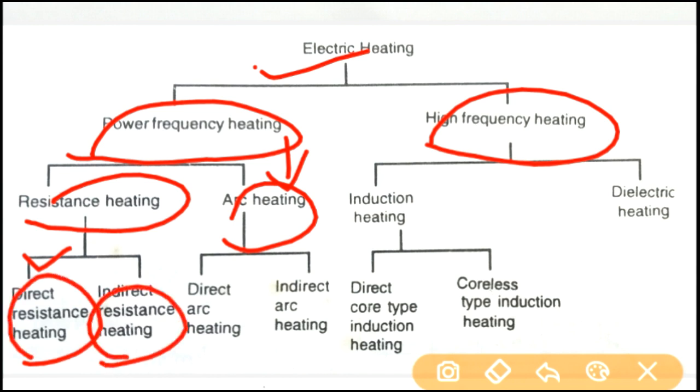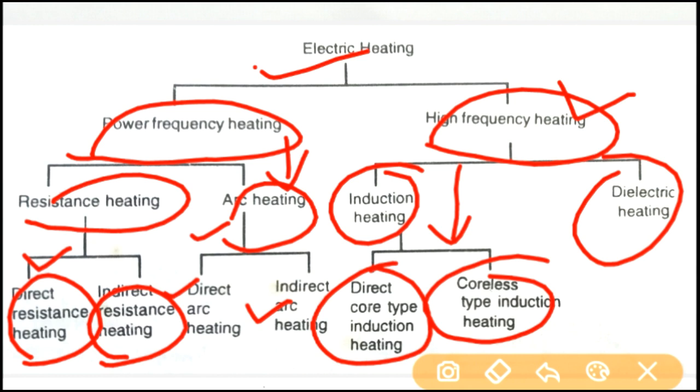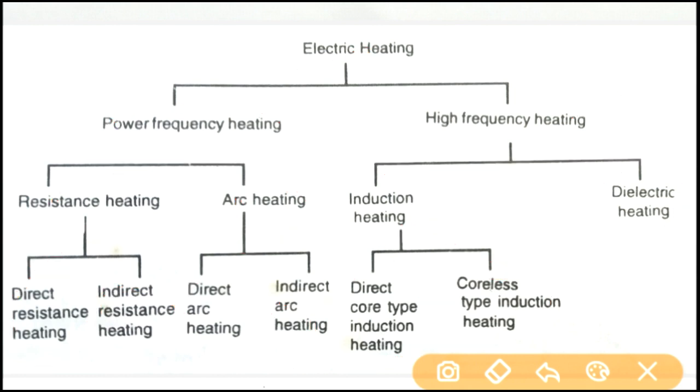And also we have arc heating: direct arc heating and indirect arc heating. And in high frequency heating, we have two: induction heating and dielectric heating. And this induction heating is again divided into two, that is direct core type induction heating and coreless type induction heating. Let's discuss in detail the resistance heating.